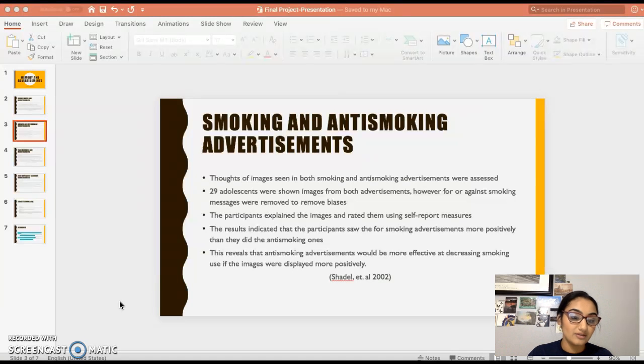And because individuals remember positive experiences a little bit more than the negative ones, it was suggested that anti-smoking advertisements would be more effective at decreasing smoking for that reason. If those images were displayed more positively, then more individuals would most likely remember those advertisements.